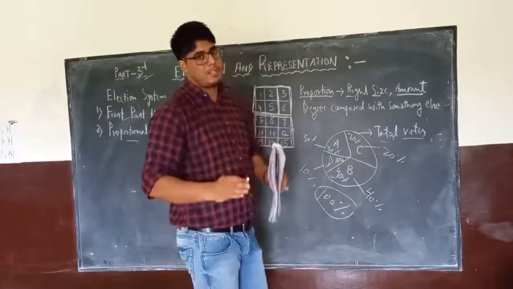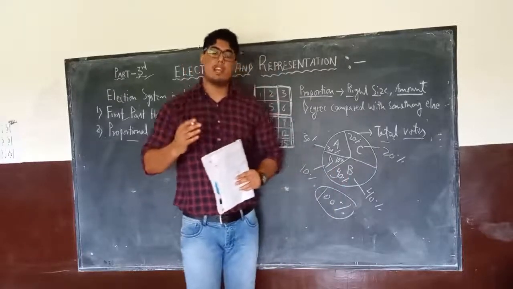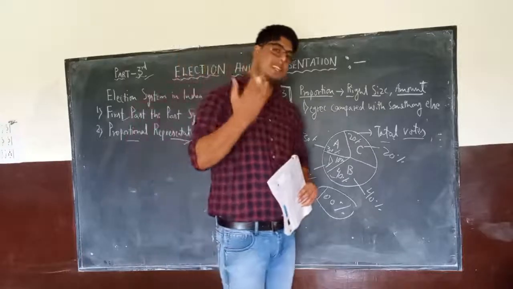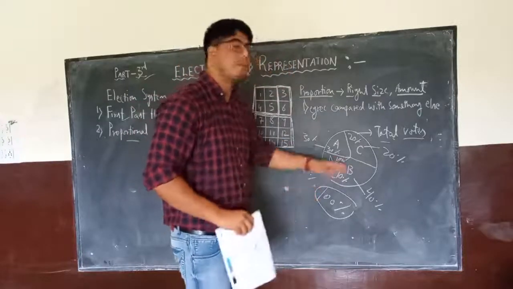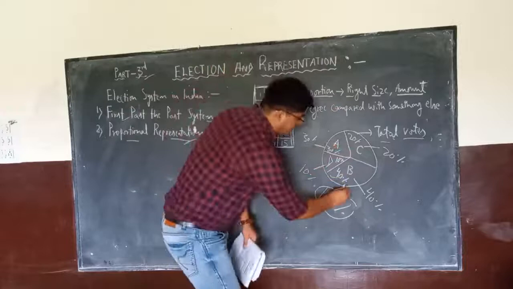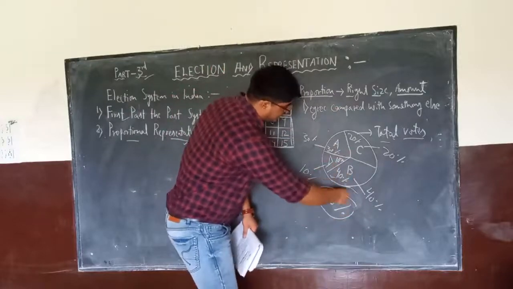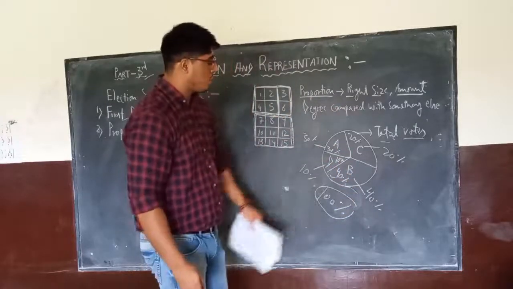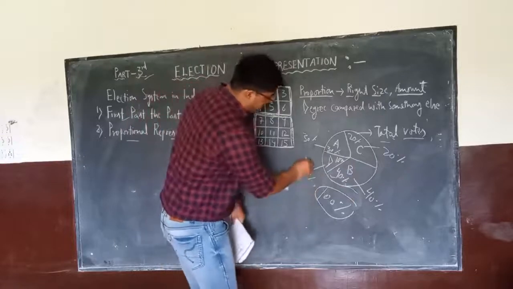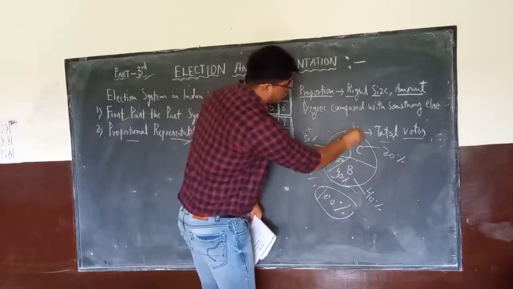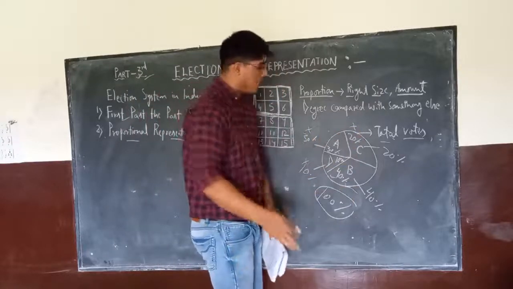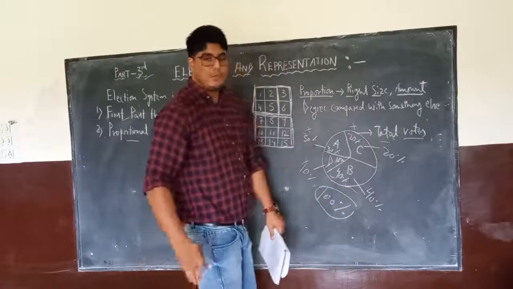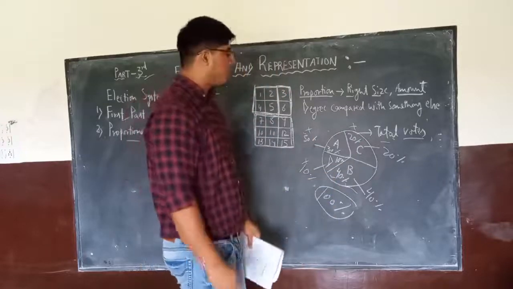In the first past the post system, the candidate who gets the highest number of votes as compared to the other candidates is elected for the government. So in this case, this 10% vote, this 30% vote, and these 20% votes go waste. Only these 40% votes are included to form the government.